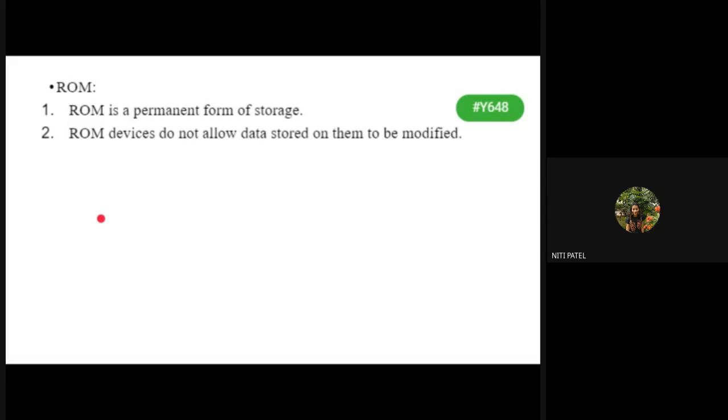Okay. Next is ROM. Now what is ROM? It stands for read only memory. Now what is that read only memory? As the name says, it is used only for reading. You cannot write into a ROM memory. But there are many versions of ROM that you will see in the later chapters. I had already told you few of them.